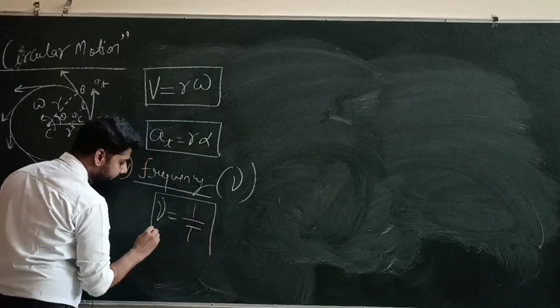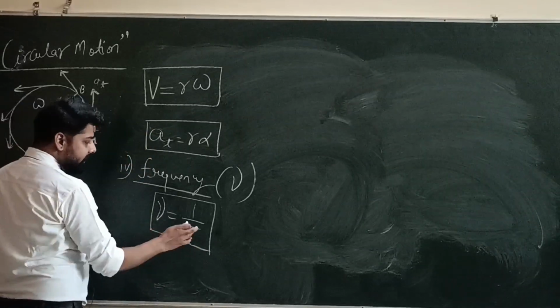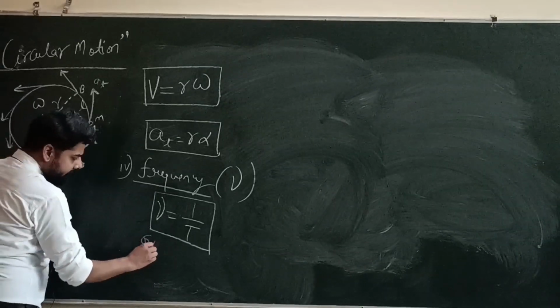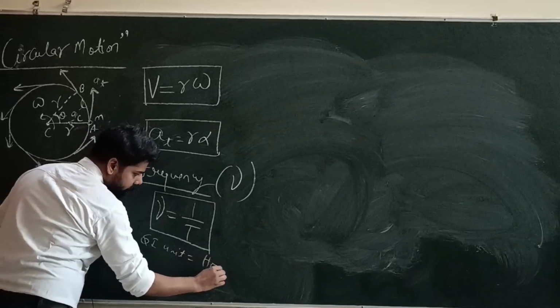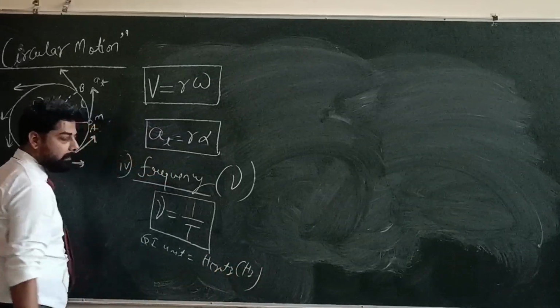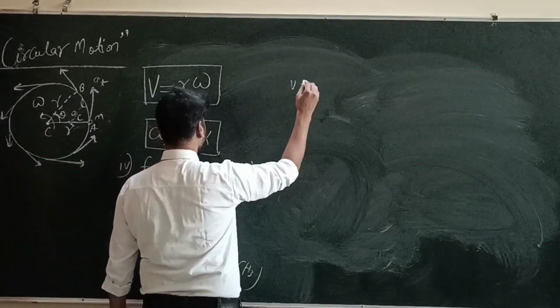Then what is time period? We will study further. Frequency is the reciprocal of time period. The SI unit of frequency is hertz. Now what is time period?